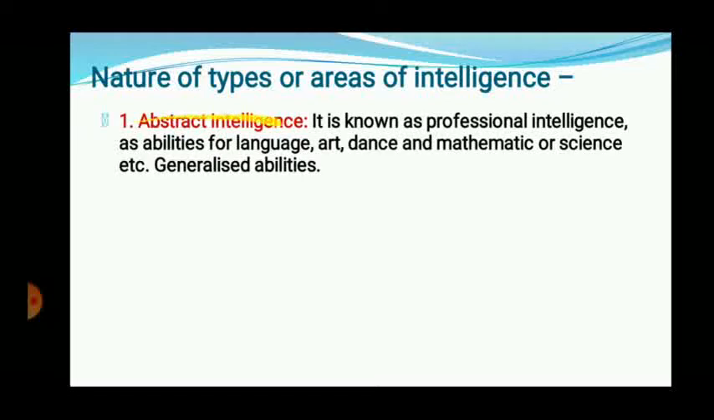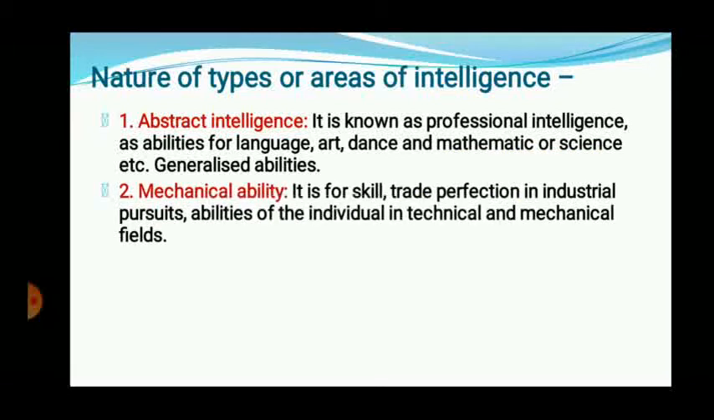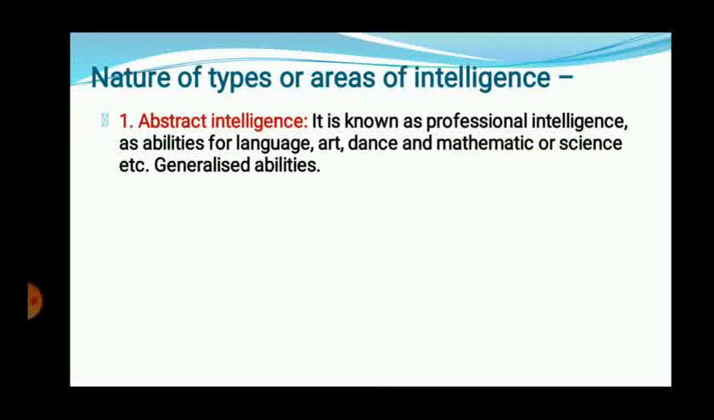First one is the abstract intelligence. What is the abstract intelligence? It is known as professional intelligence or ability for language, dance, mathematics, science, etc. Generalized ability. That means the proficiency of an individual in particular aspects. Suppose you are proficient in a particular language. If you are able to have proficiency in dance or in a particular subject in science, so according to your abilities you are classified as abstract intelligence.